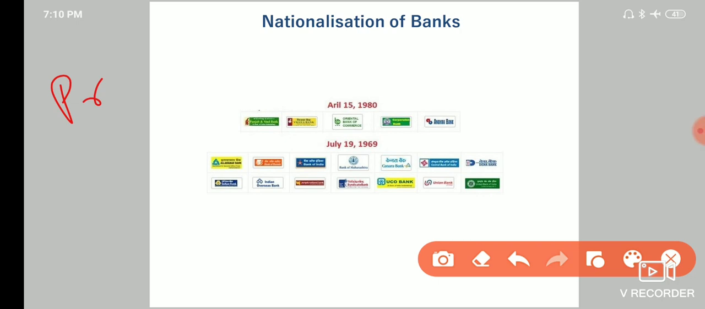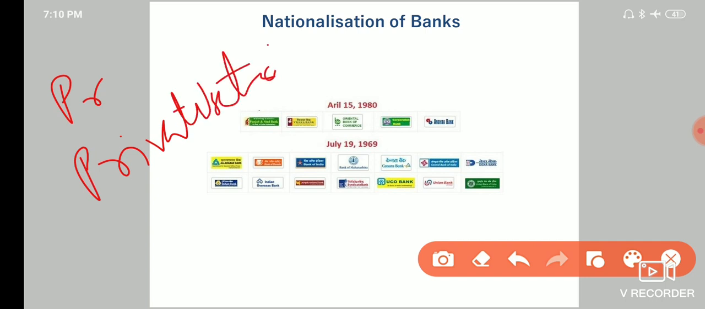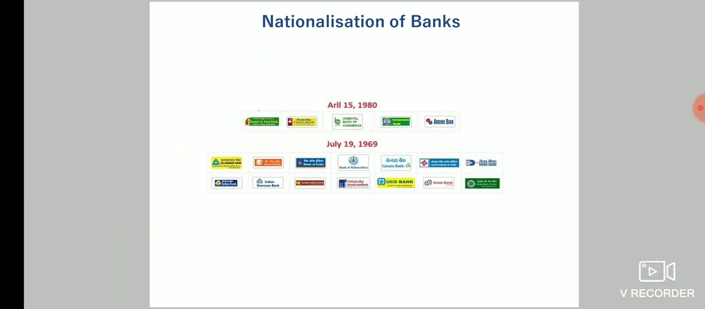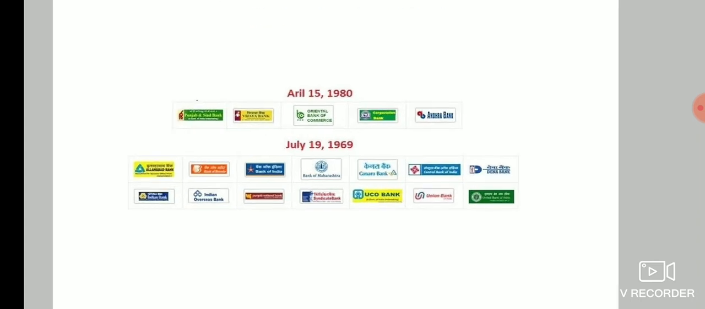Now, it is simply the opposite of privatization. What is privatization? Privatization is when a private sector company buys government entities or organizations, that is called privatization. So, privatization and nationalization are opposite to each other. So, in July 1969, 14 commercial banks of India were nationalized. So, let's see those 14 commercial banks.